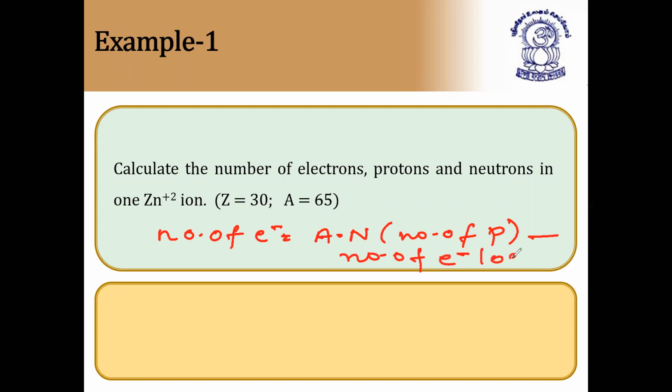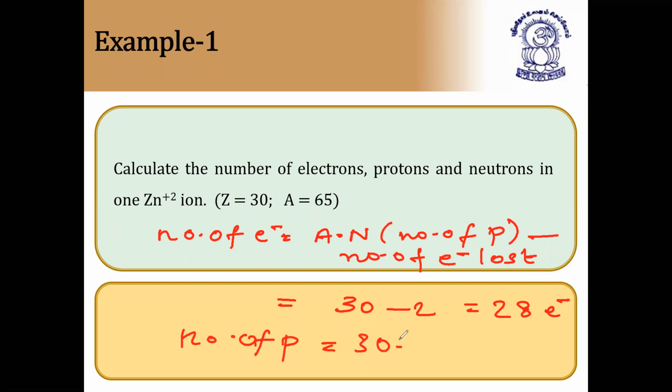So zinc's atomic number is 30. From that 30, Zn2+ means zinc is losing 2 electrons. So 30 minus 2 is 28. So it has 28 electrons. And protons is directly the atomic number, so Z is equal to 30. Number of protons is equal to 30.